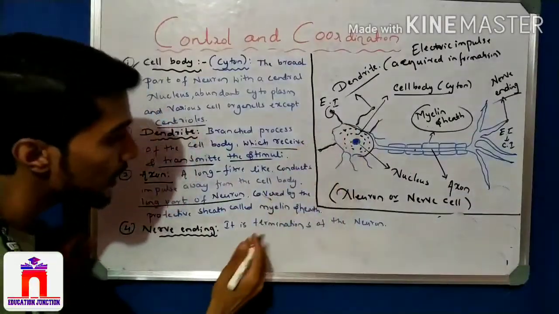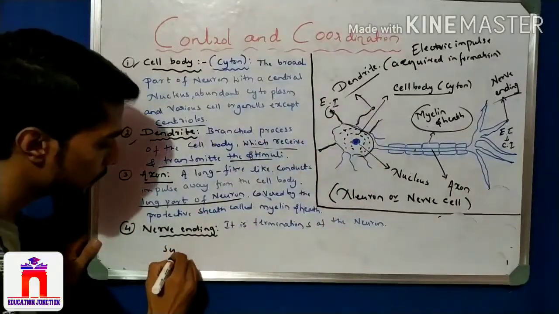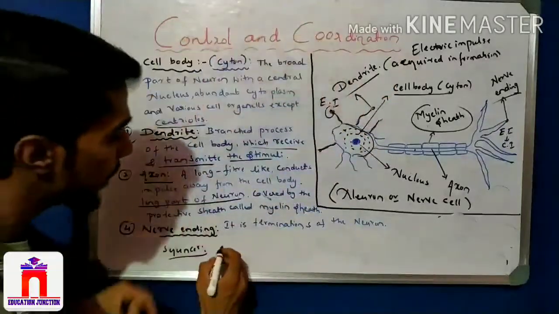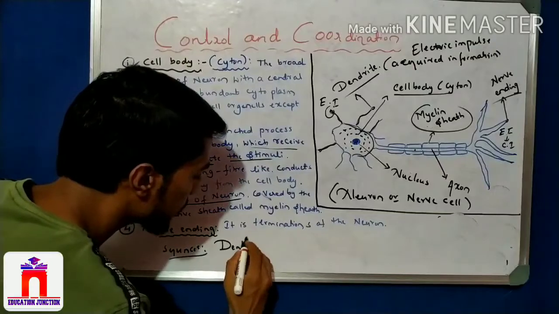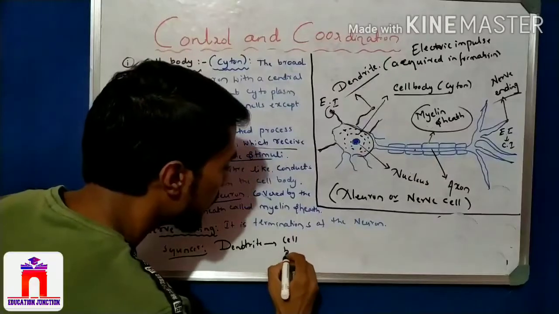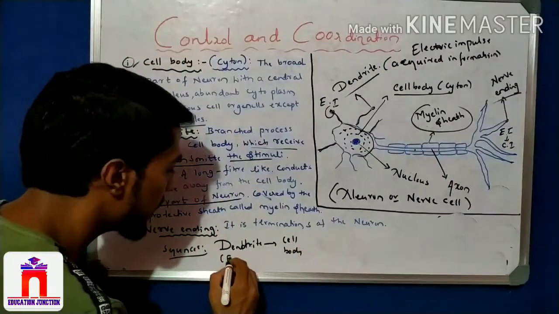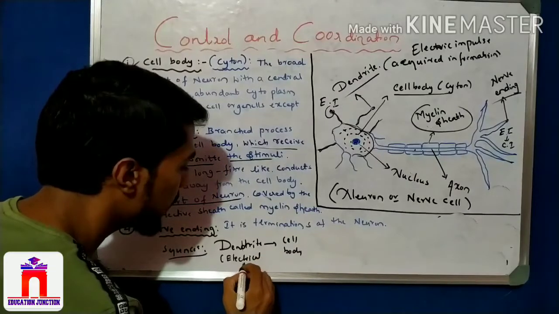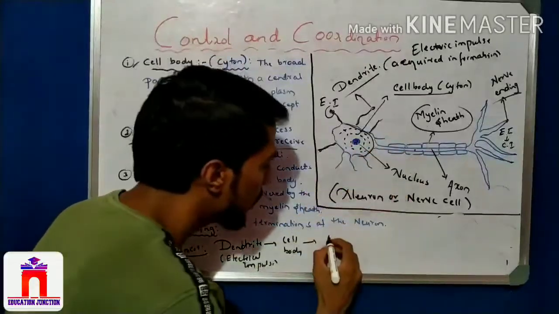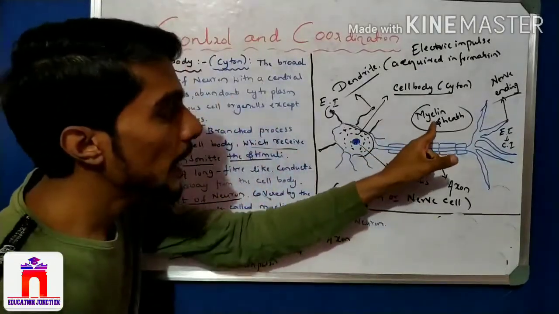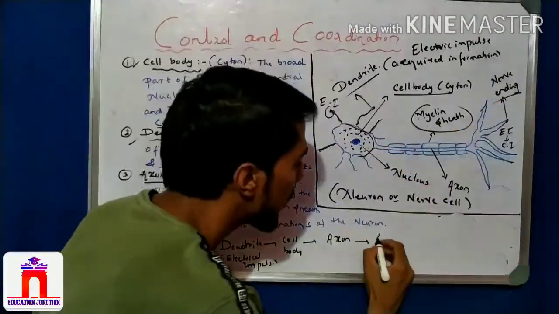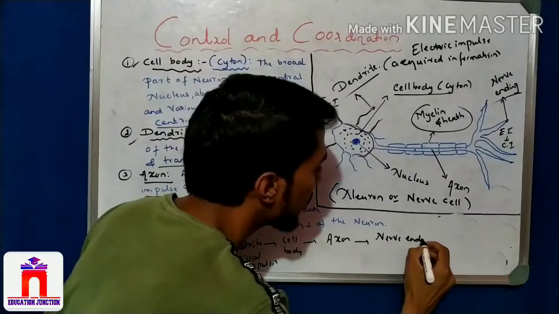Another point: let us look at the path, the sequence. In which sequence can the information be acquired? First the dendrite, students. Then the cell body. The electrical impulse goes from the dendrite to the cell body, then to the axon, which is covered by the myelin sheath, and the axon is the longest part of the nerve tissue. Then from the axon to the nerve ending or terminal.